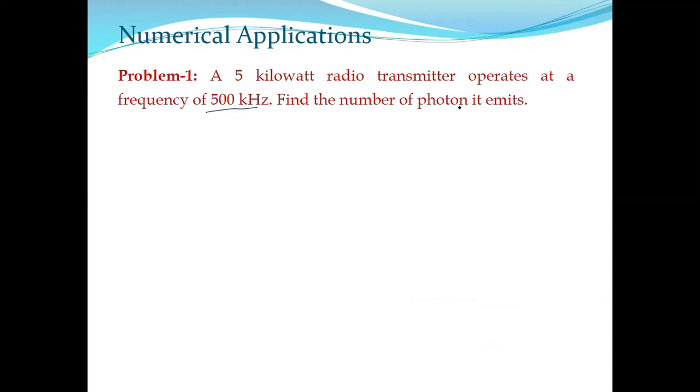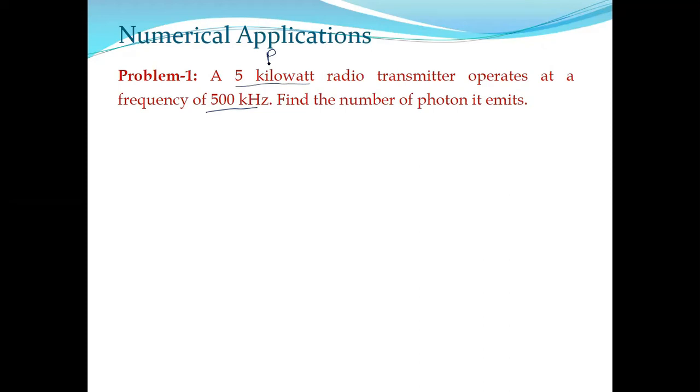What is given? First of all, the frequency of radiation is given. A radio transmitter has a power. So this is the output power of the radio transmitter that is supplied, because it is in kilowatt. We know the unit of power: power means energy per unit time.